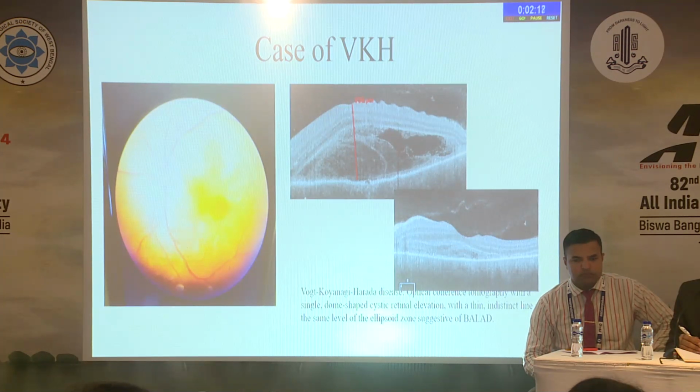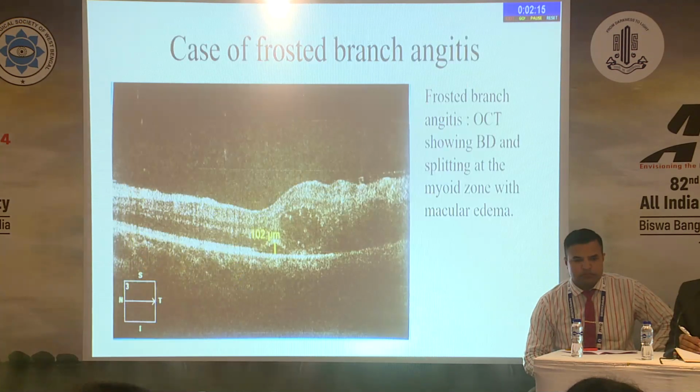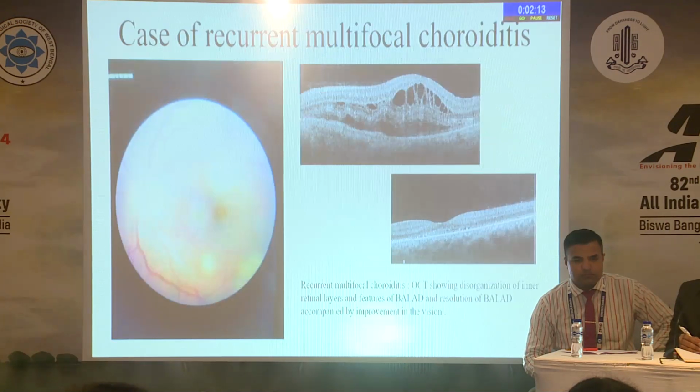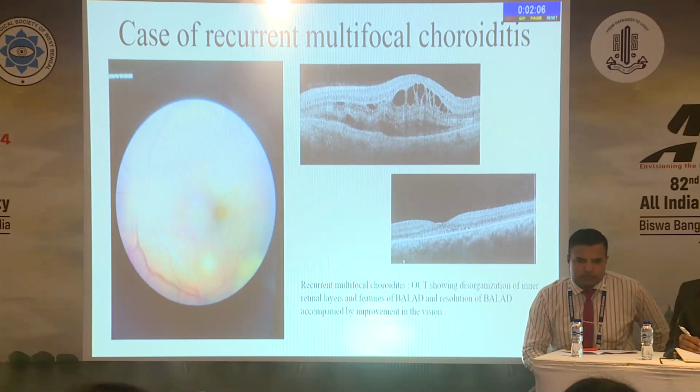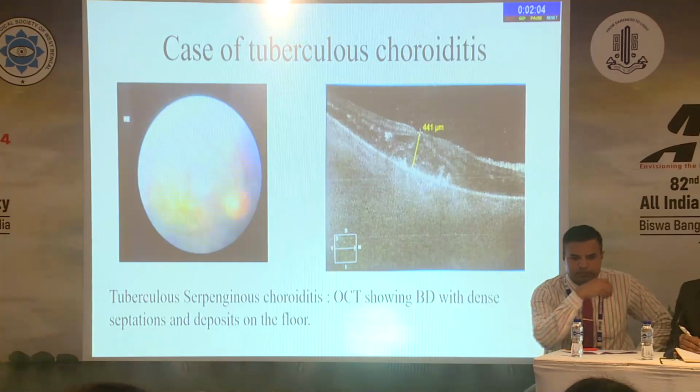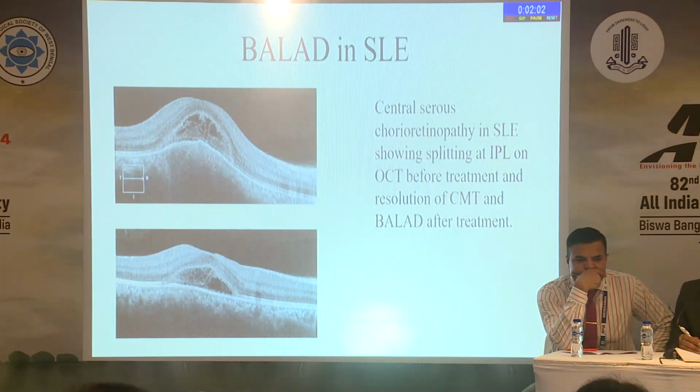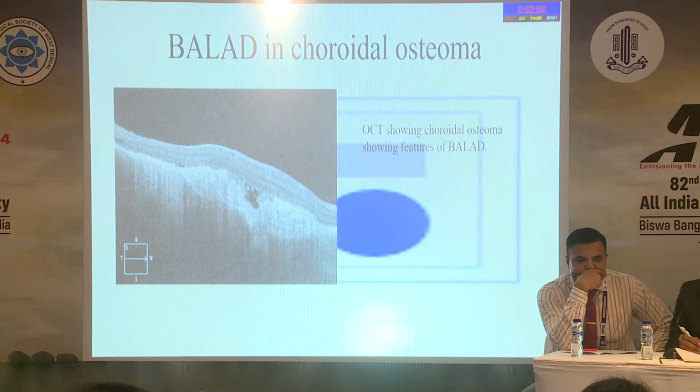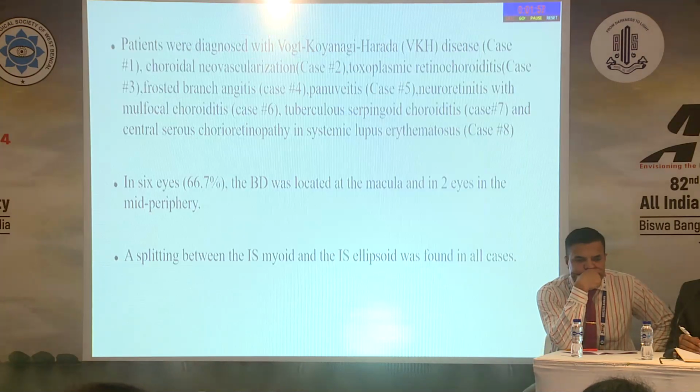Case of VKH, which is showing the features of BD. Case of serpiginous choroiditis. This is recurrent multifocal choroiditis, also showing disorganization of inner retinal layers and features of BD. Case of tuberculous choroiditis, and it is also seen in a patient of SLE and in one patient of choroidal osteoma. So there were different patients diagnosed with VKH, choroidal neovascularization, toxoplasmic retinochoroiditis, retinal vasculitis, panuveitis, and tuberculous serpiginoid choroiditis, and